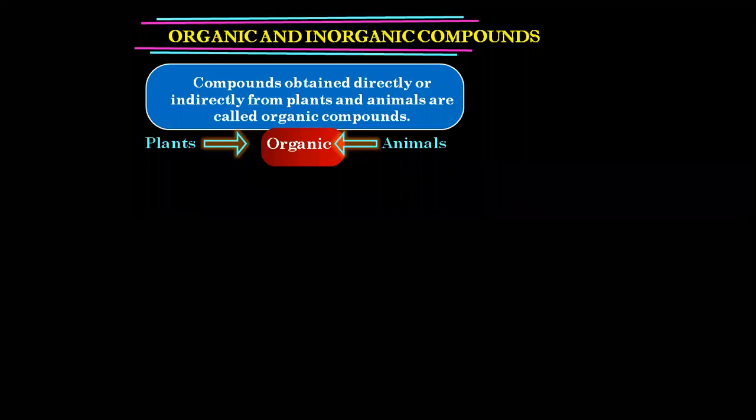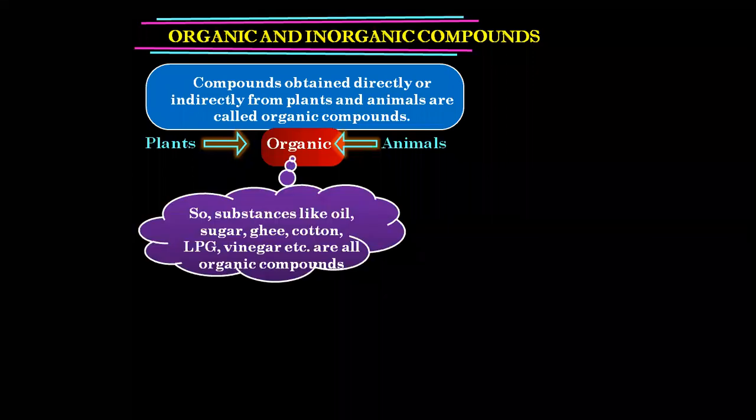In other words, organic compounds can also be termed as carbon compounds. So substances like oil, sugar, ghee, cotton, liquefied petroleum gas, vinegar, etc. are all organic compounds because they all contain carbon in them.